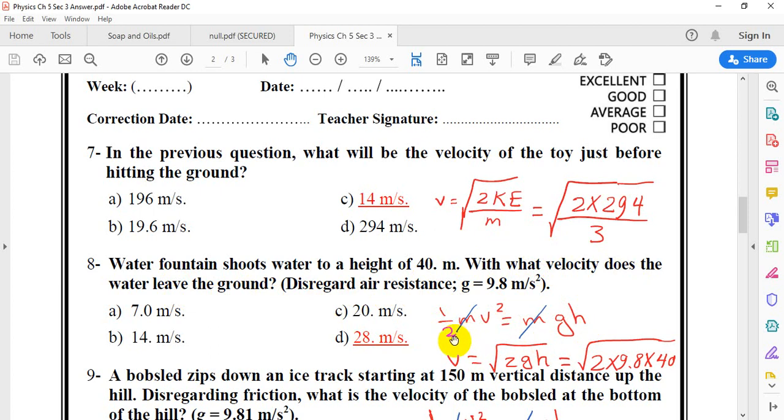Kinetic equals half mv squared and the potential equals mgh. M cancels with m, so v squared equals 2gh, and v equals square root of 2gh. 2 times 9.8 times h, 40, so the velocity will be 28 meters per second.